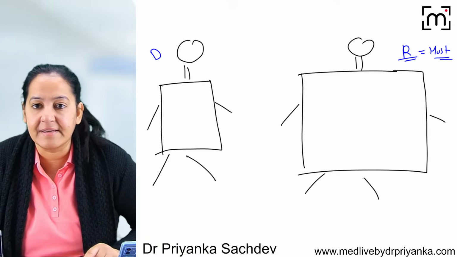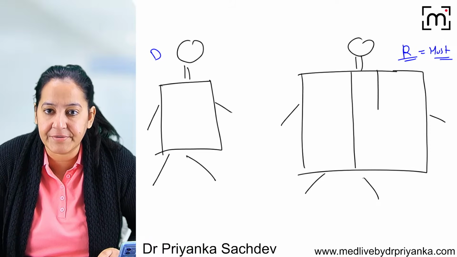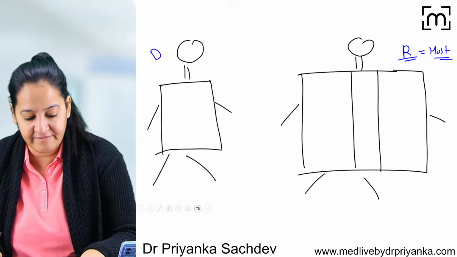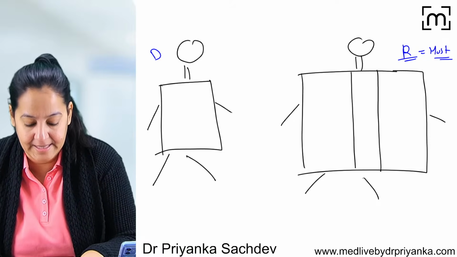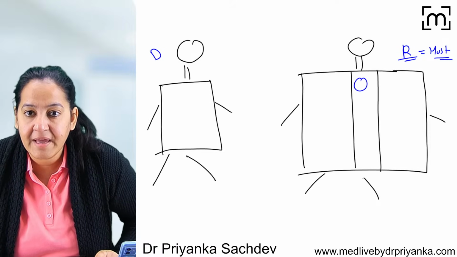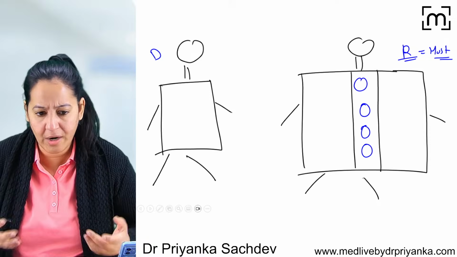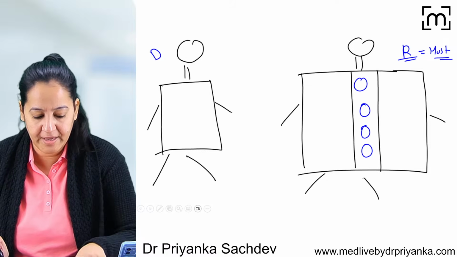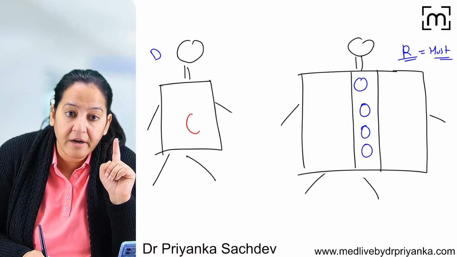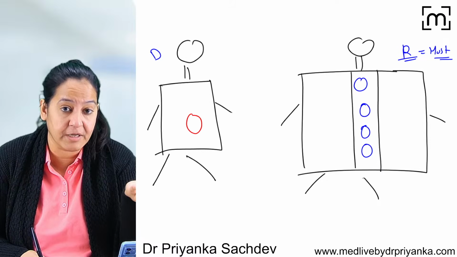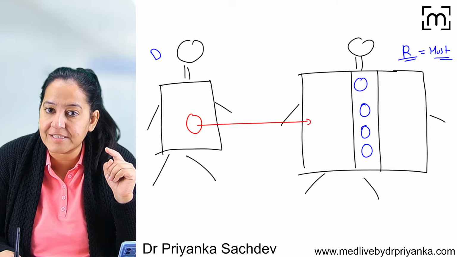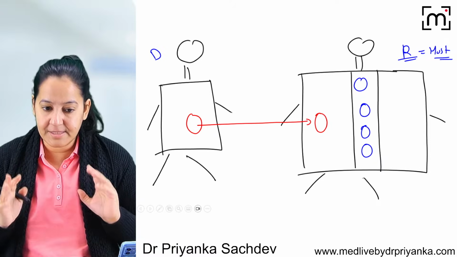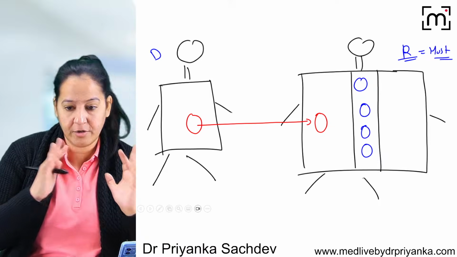This is the blood vessel inside the recipient. Inside the recipient's blood vessel, these are helper TH cells. We all have immunity, so these helper TH cells are present in the blood of the recipient. Now this is the graft, which I am taking from the donor and transferring to the recipient's body. So this is the graft transfer we've done from the donor to the recipient.